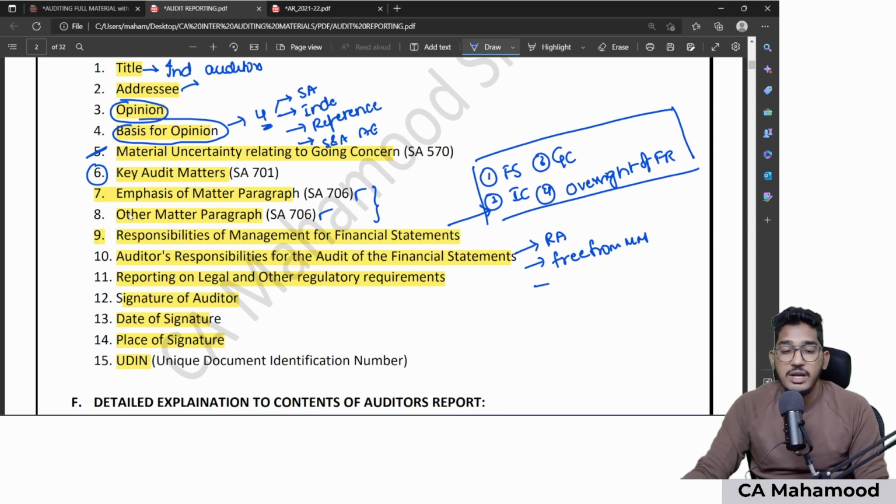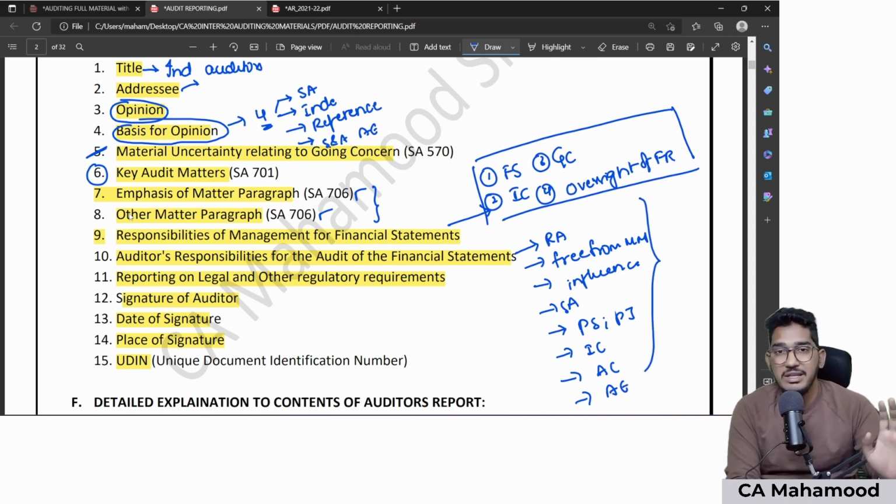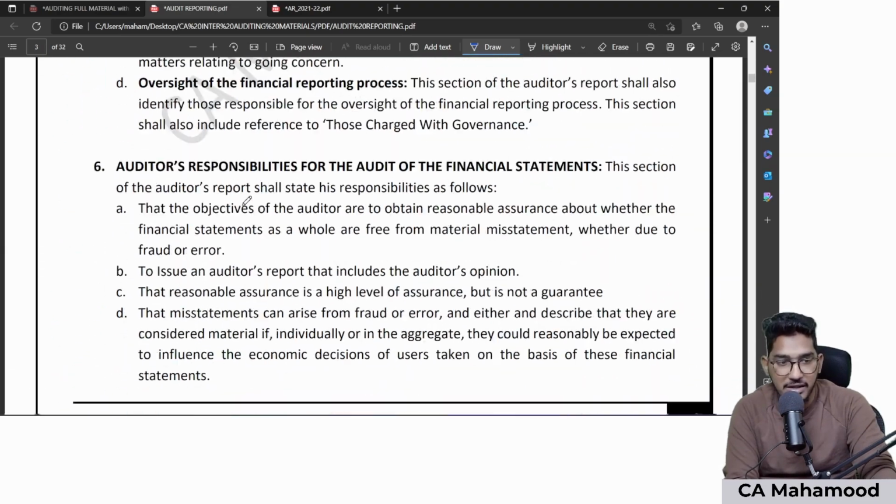Mention that. Next, you have to mention when misstatement will be considered material. You should say that misstatement will be considered material only if it could influence the decision of users of financial statements. Let them know that you have to comply with standards on auditing. And also mention your responsibility of maintaining professional skepticism and professional judgment. Tell them that you are required to verify the internal controls. Tell them you are required to check the consistency of accounting policies. You have to verify the reasonableness of accounting estimates. So like that, whatever your responsibilities are, give a brief about your responsibilities in the auditor's responsibility paragraph.